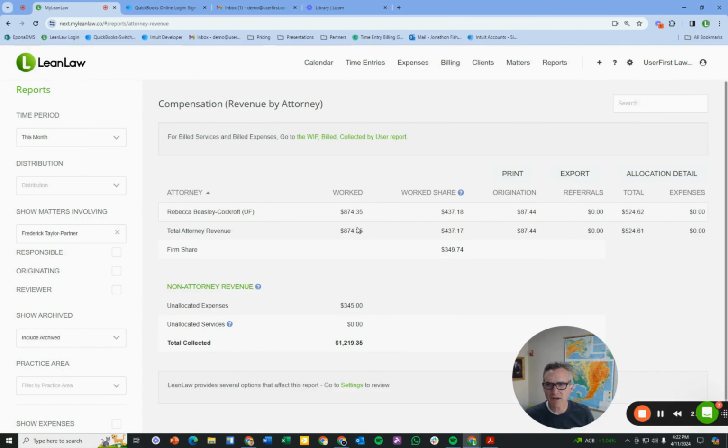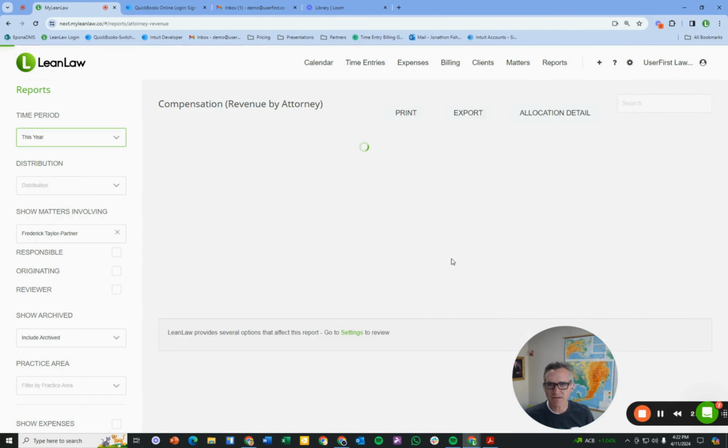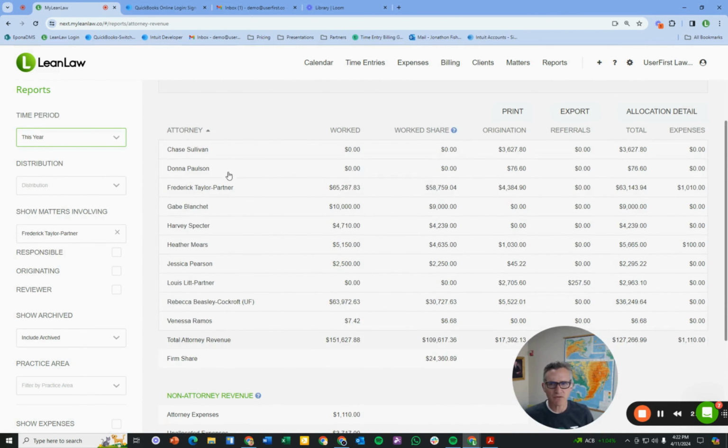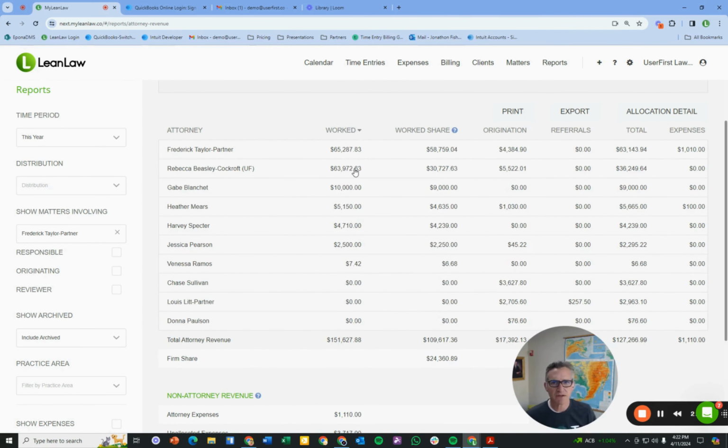Now, this is all based on collective revenue. I'm going to broaden the time and say this year. And so I'm looking at all of the users that have contributed to the firm. Now, as in all our reports, they're easily clicked. So you can quickly just sort and say, oh, Fred was the person who made the most money. This is what has been worked. So this is on a pro rata, or if it's deemed in a fixed fee, a certain amount, what has been worked and collected, 65,000. Fred's share was 58,000. He gave up some money to origination, maybe to the firm. He originated $4,300, so he's owed $63,000 for this period this year.